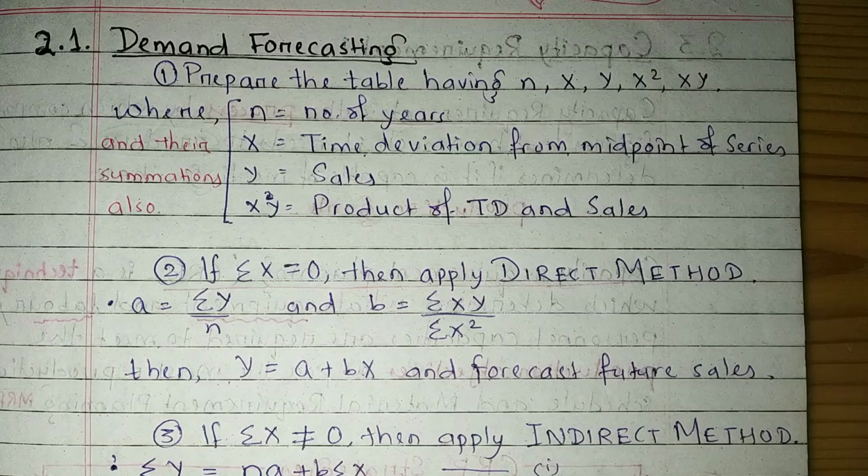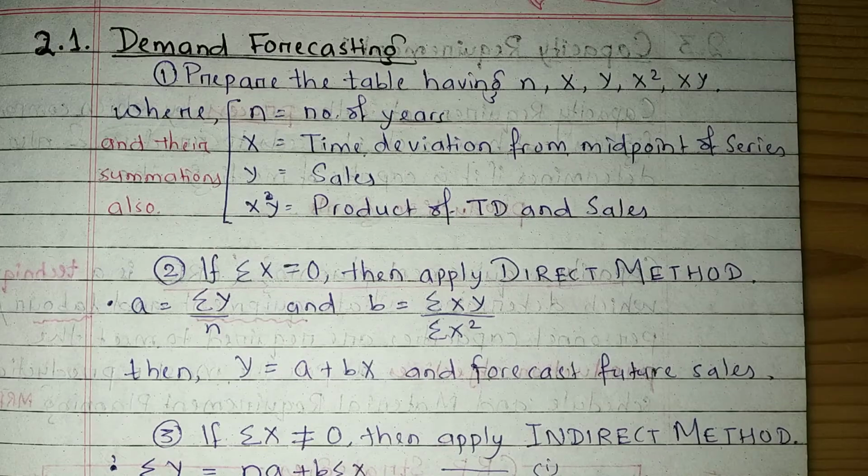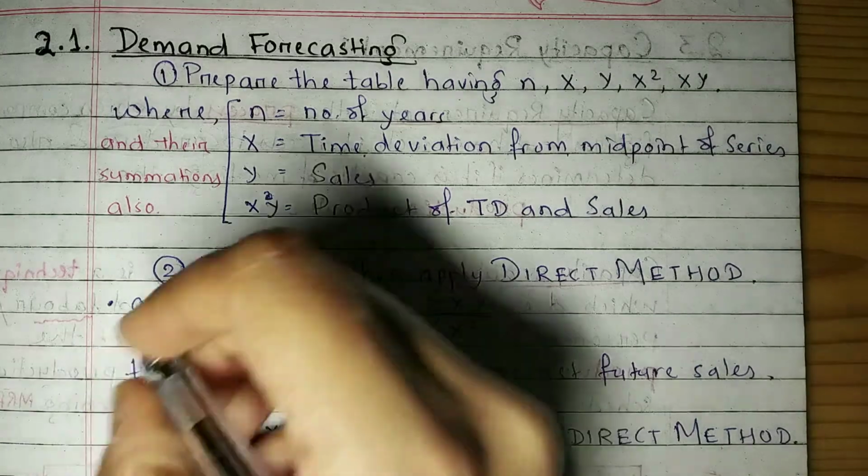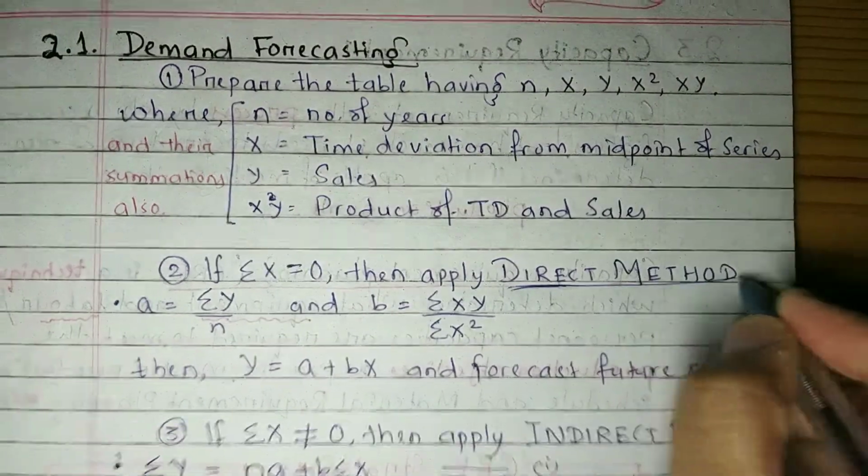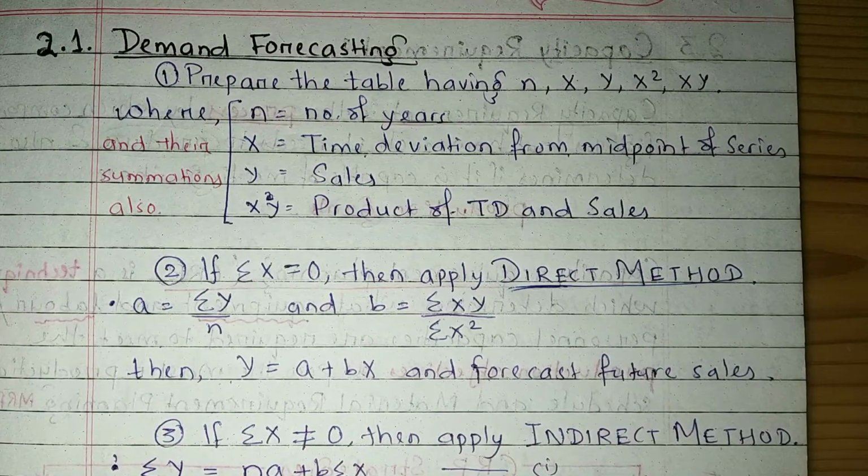So in this video, we are going to discuss the indirect method of demand forecasting. In the last class, we have studied what is the process of finding the demand and how many methods there are, direct method and indirect method. We have already completed the direct method in the last class. What was the formula for that?